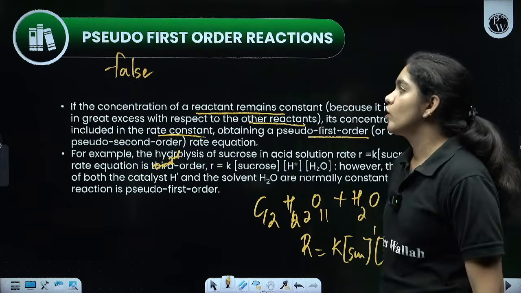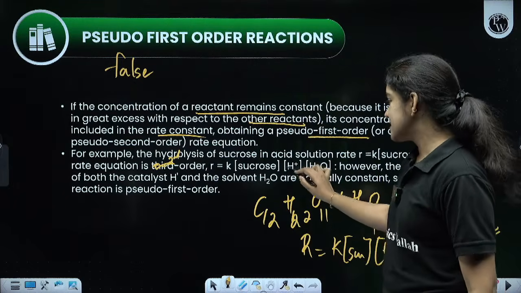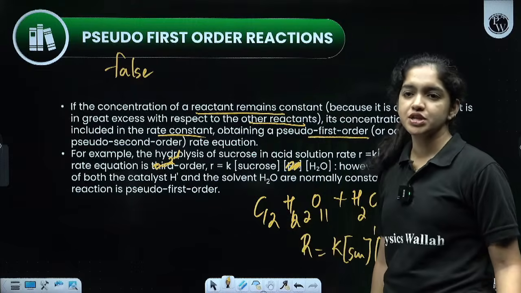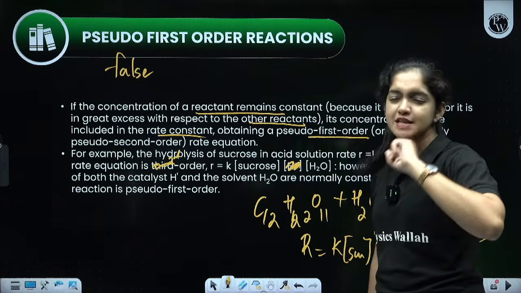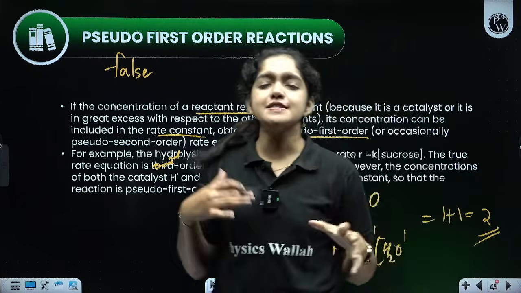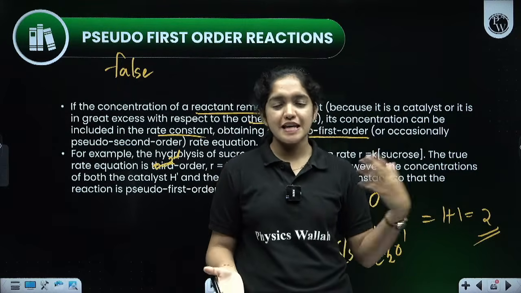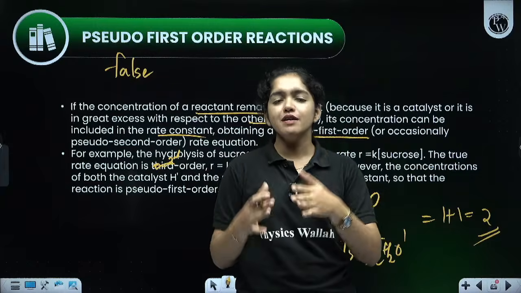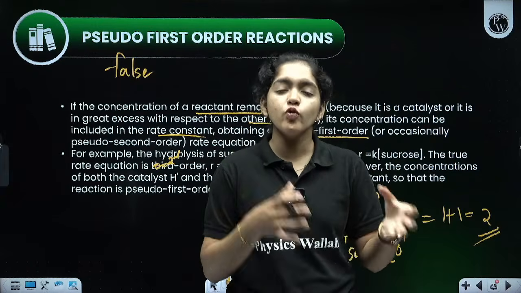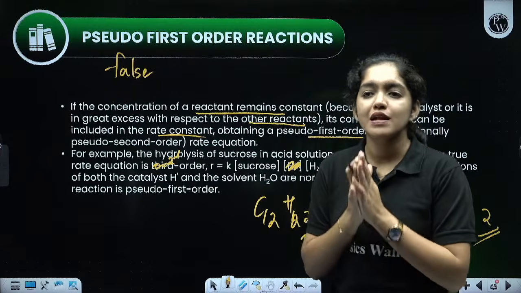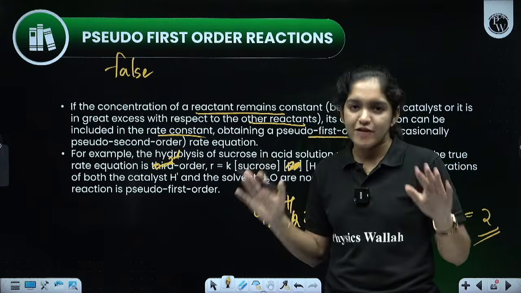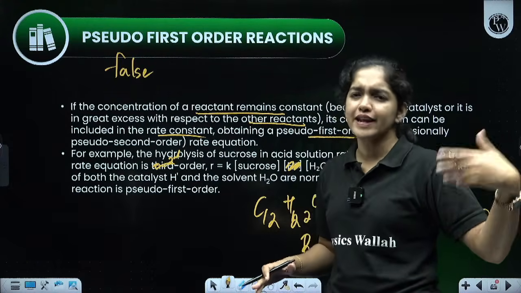But it is following what? First order. Actually, in this, we won't take the hydrogen concentration. Yes, pseudo order, I am repeating. Pseudo order reaction means the reaction seems to be first order, but it is not actually the first order reaction. It can be second order, zero order reaction, but it tries to follow the first order reaction. Pseudo means false reaction. It is not actually a first order reaction. It can be second order or any other orders.